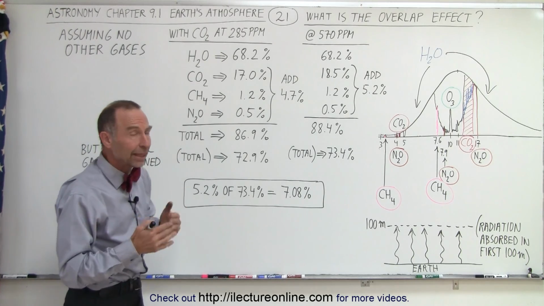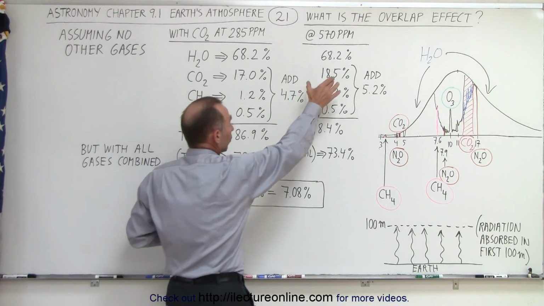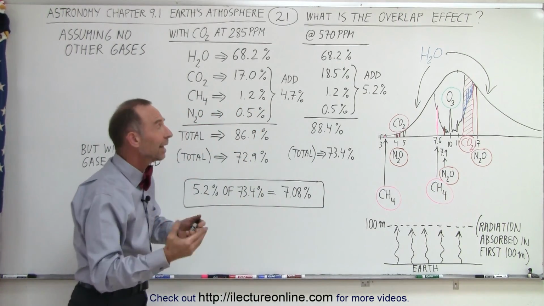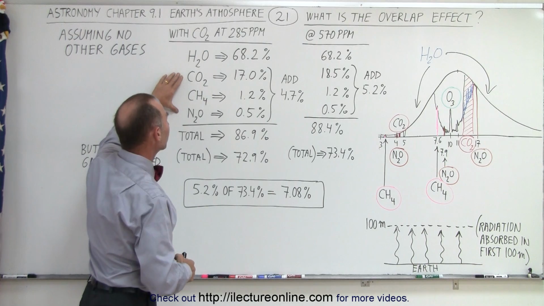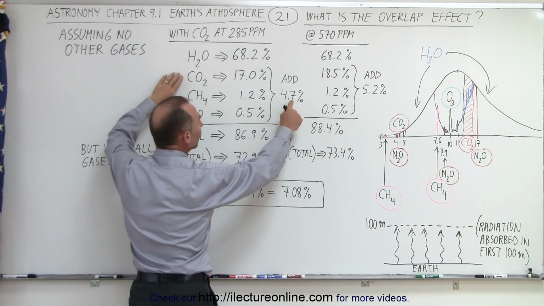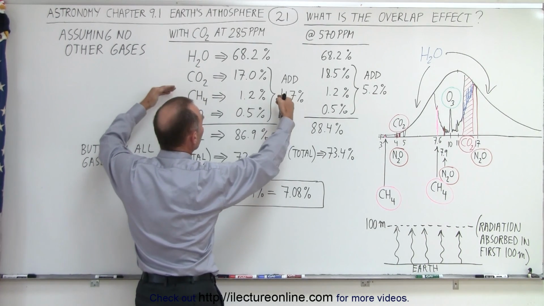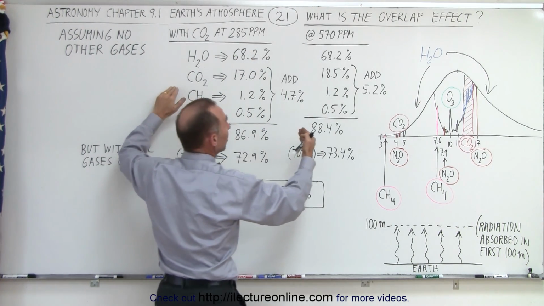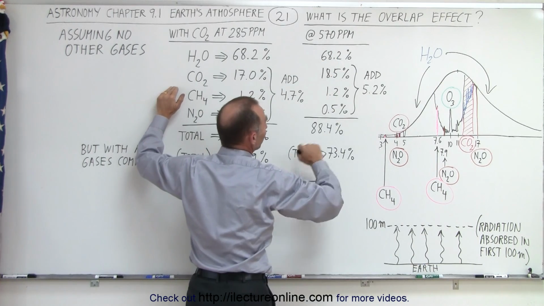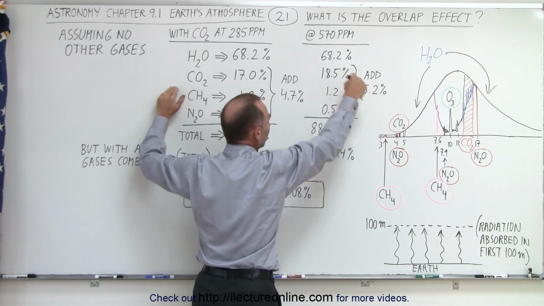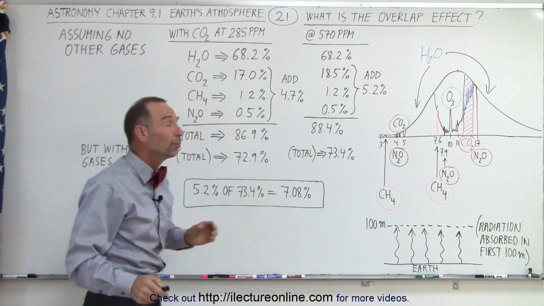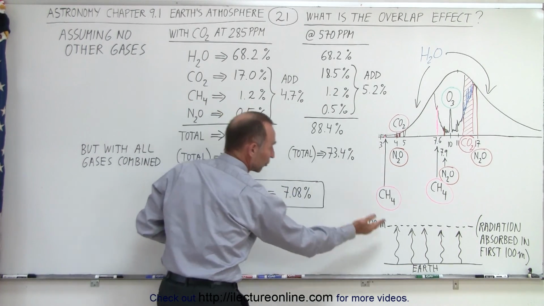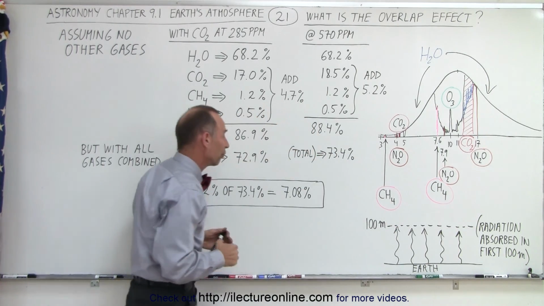So now if we take a look at that, if we assume that water vapor is always going to be there and absorbing 68.2% in the first 100 meters, we can then see that all the other gases in the atmosphere then account for either 4.7% absorption if we take carbon dioxide at 285 parts per million, or more realistically, if we get to 570 parts per million, all the other gases in the atmosphere would account for about 5.2%. So that means that the total amount of energy absorbed in the first 100 meters would be 73.4%.